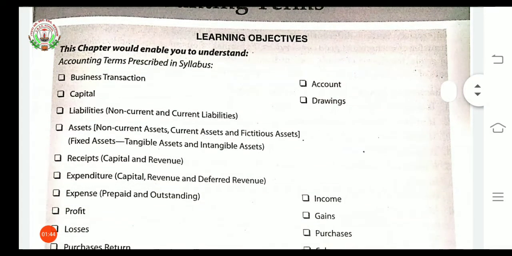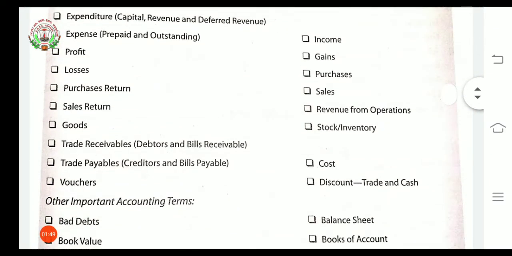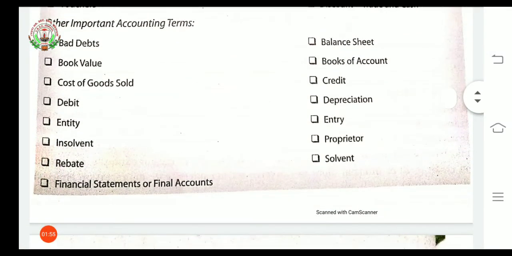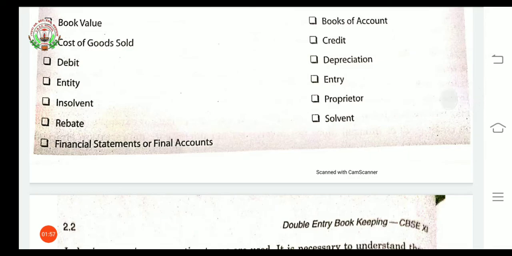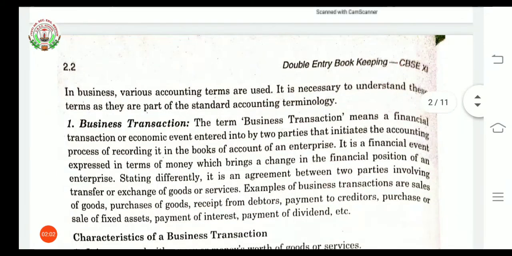As you can see here, many accounting terms are given here. All these accounting terms are prescribed in our syllabus. So all these terms we are going to study in this chapter number 2. As this accountancy subject is new for you all, it is very necessary that you understand each and every accounting term very clearly, because when you understand the term, after that you will understand the meaning of the practical questions or the theory part of this accountancy.